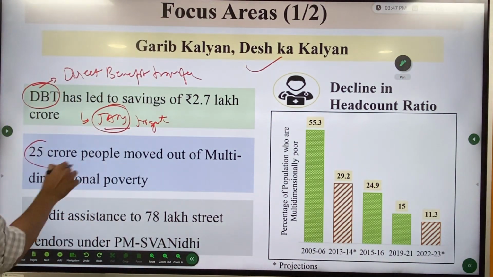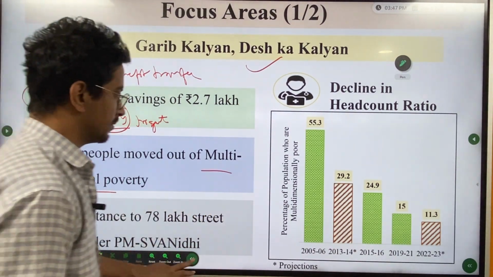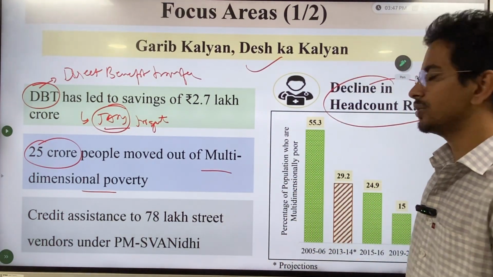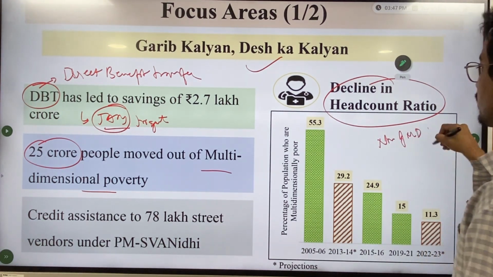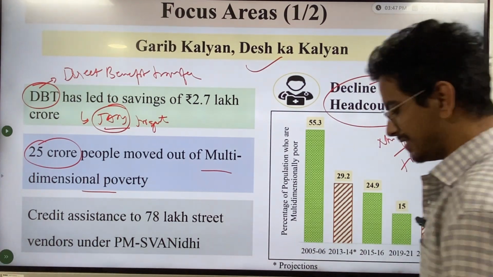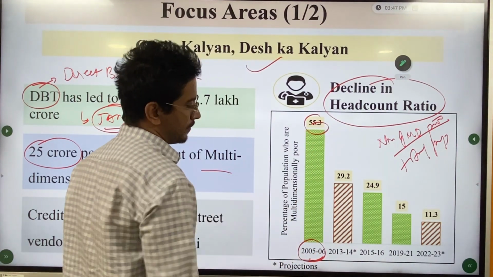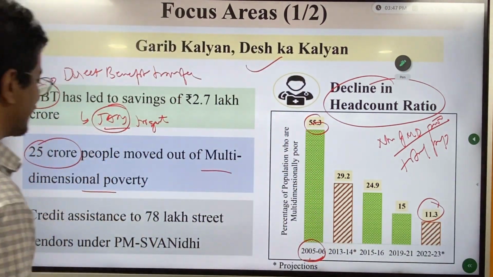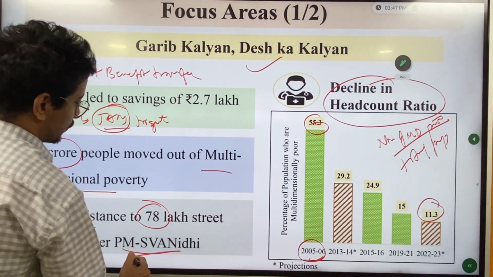25 crore people have moved out of multidimensional poverty. You can see here, there's a decline in the headcount ratio. What is this headcount ratio? It is the number of multidimensional poor divided by the total population. So you can see there's a decline from 55% in 2005-06. Now we see 11.3%. And credit assistance to 78 lakh street vendors under PM Swanidhi.